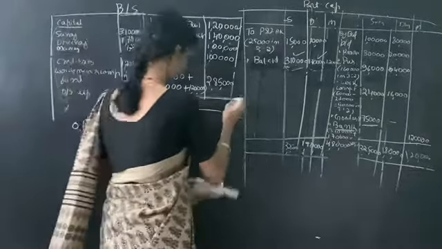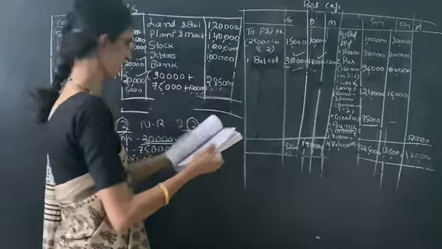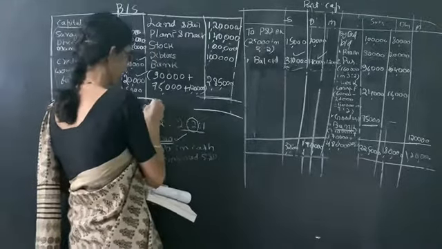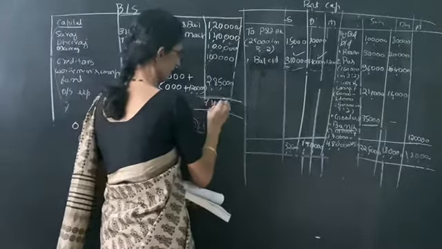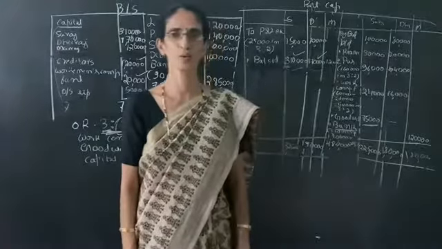Then totally we get the total of the balance sheet on both sides as 7,45,000. So both side total is 7,45,000. So this is the solution, over. Thank you.